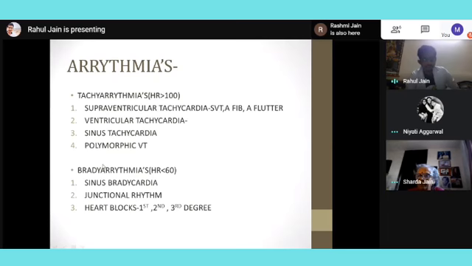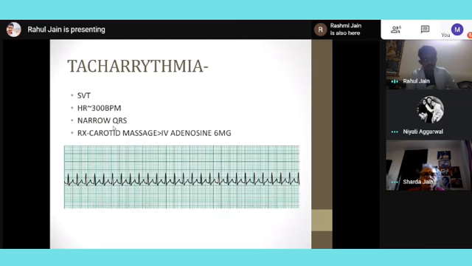Coming to how to differentiate between supraventricular and ventricular tachycardia, the basic dictum is very simple: in supraventricular tachycardia there will be narrow QRS. The reason is also simple: QRS represents ventricular contraction. When the origin is above the AV node, nothing affects the ventricular contraction, so it will be normal and we will see narrow QRS. Narrow QRS means normal QRS, which is equal to or less than 2.5 big boxes.